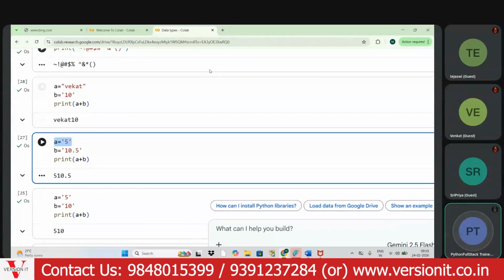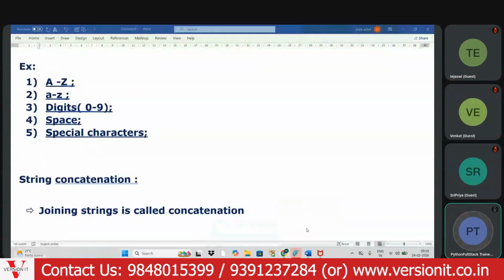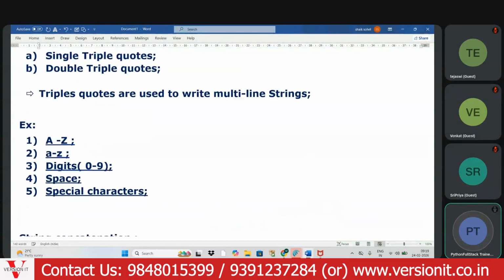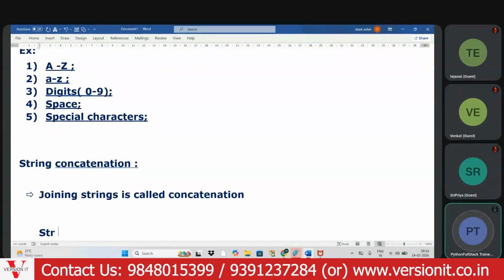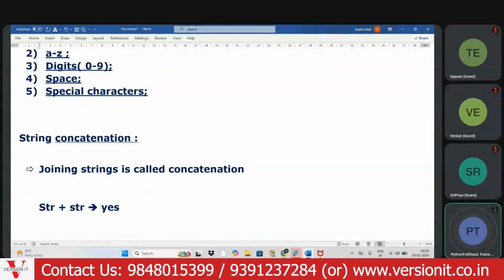Fine, great. But one thing here is that in Python, if both are strings, yes, we can concatenate them, whether numerical strings or character strings. But in Python, one string and one integer is not possible.